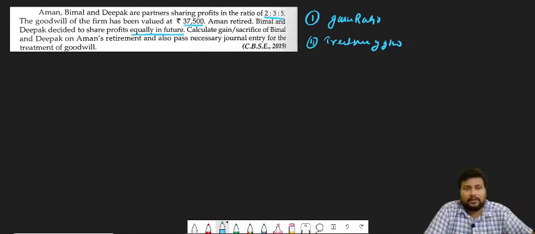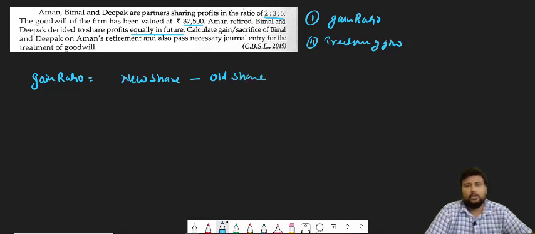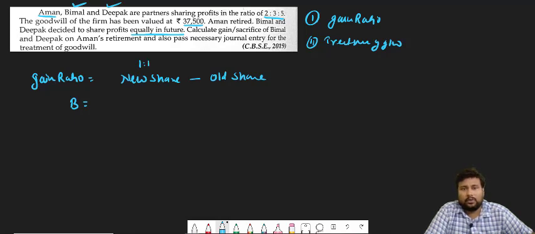How can we calculate the gaining ratio? The formula is new share minus old share. Whosoever remains in the firm after the retirement of Aman, that is Bimal and Deepak, these two persons remain in the firm. So first we will find out Bimal's gaining share. Bimal and Deepak decided to share the future profit equally, so the new ratio is 1:1, and the old ratio is